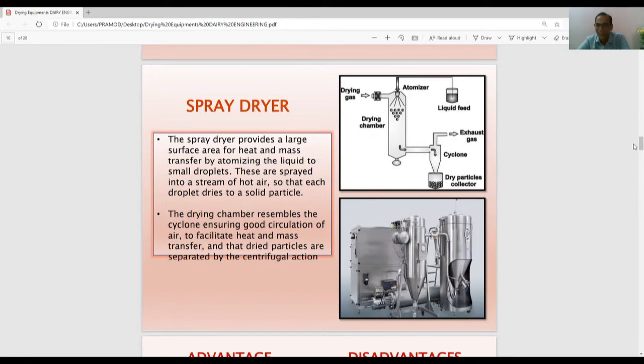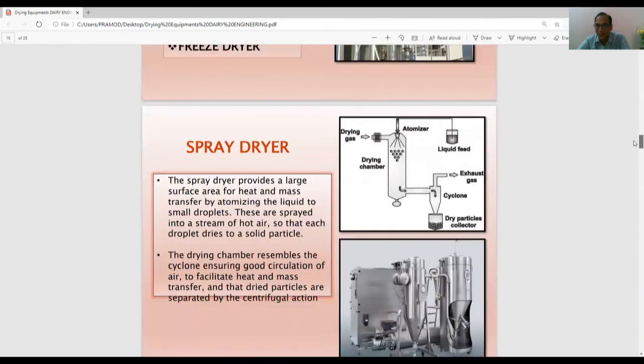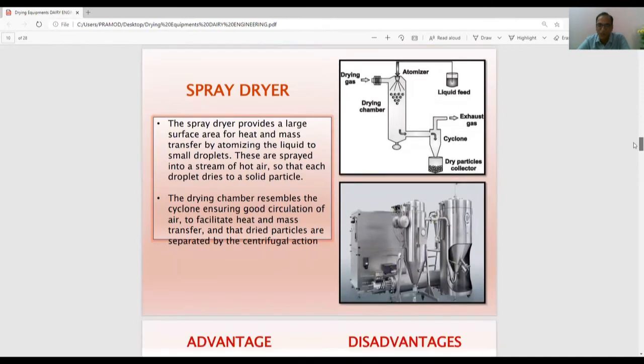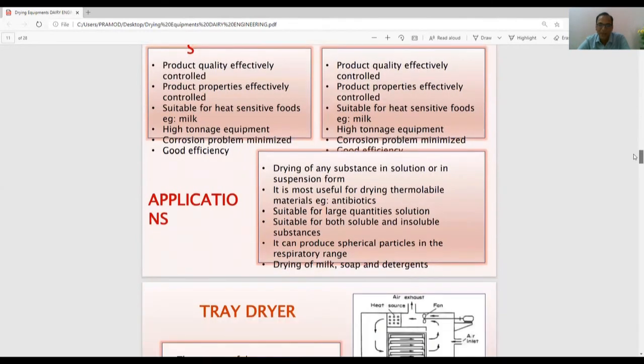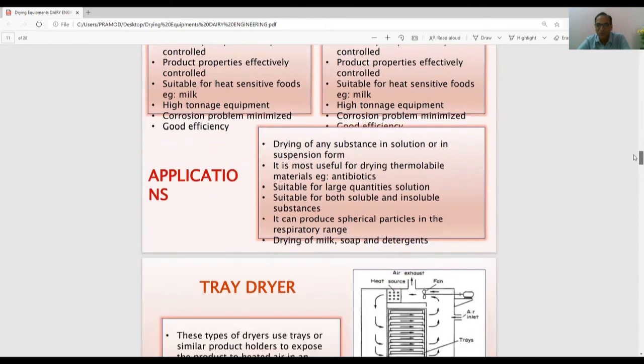All right. It looks like this. This is the spray dryer as a whole assembly. This is the inside principal section. You can see. It's very important. The advantages, disadvantages, I am not going into that. You read on your own.